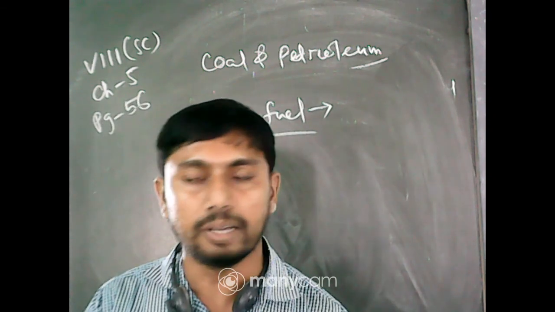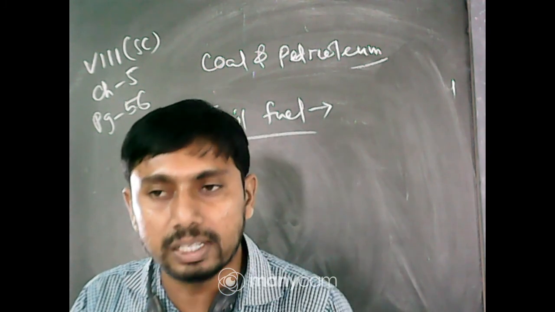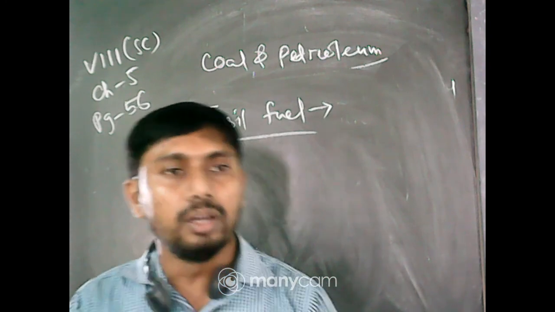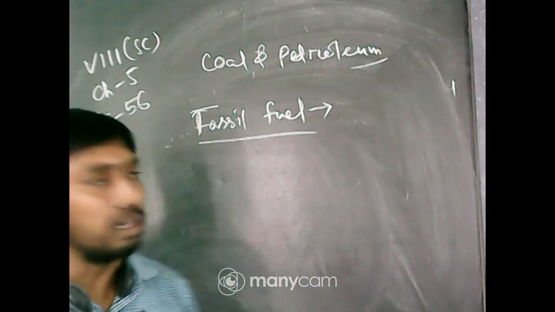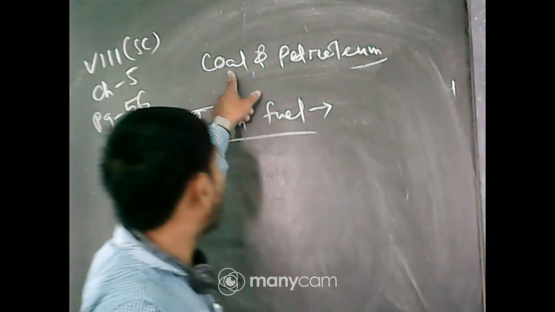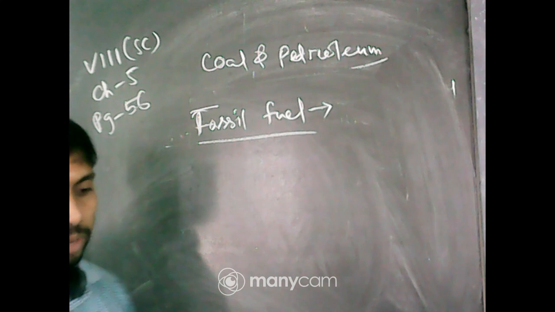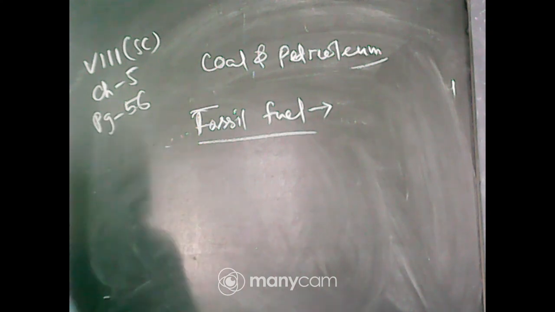Basically it may be the animals and sometimes the trees, the plants, everything. These are converted into certain substances. The substances are coal or petroleum. So these are called fossil fuel. Now, how will you write the definition of fossil fuel?